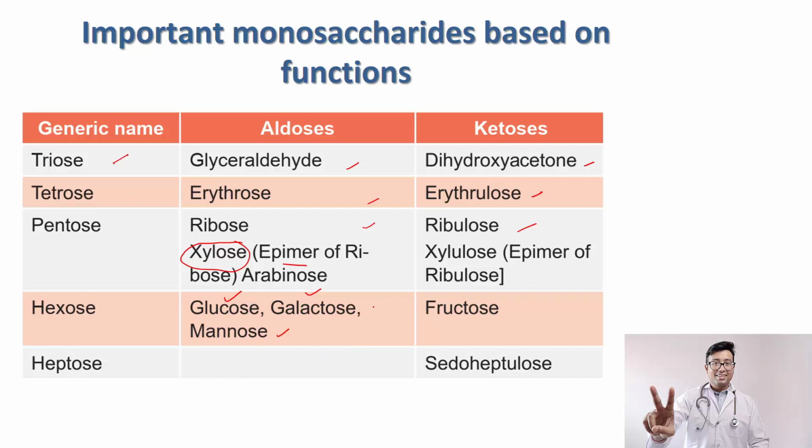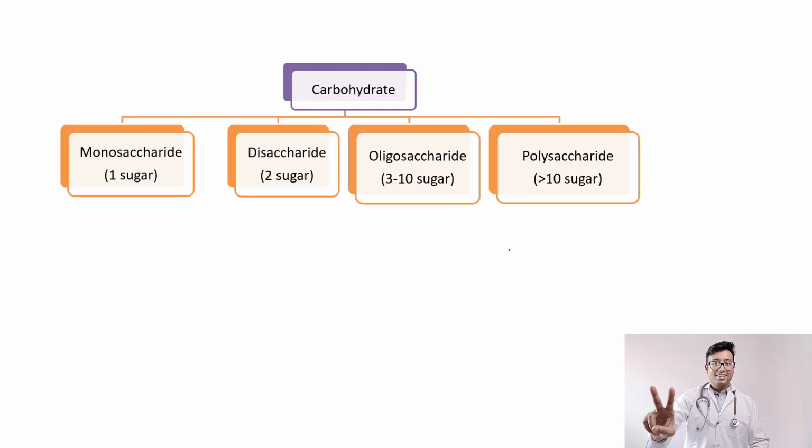In case of heptose, the one that you need to know is the ketose isomer, that is pseudoheptulose. I hope you have noticed one thing. Generally, ketose names end with "ulose". "Ose" is very common to all monosaccharides, but "ulose" is more common in case of keto monosaccharides. So this brings us to one last slide.